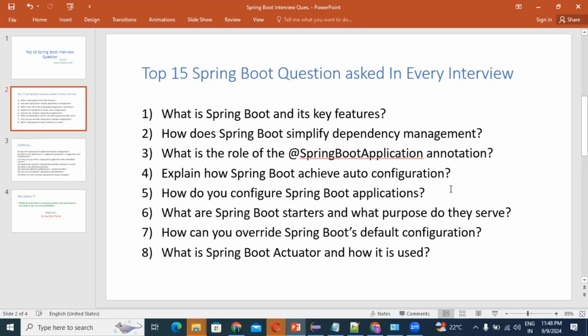If you're going to use any database, then with Spring Boot starter JPA, database things are automatically configured. Spring Boot starter mail, if you're going to configure anything related to mail, it will come automatically with Spring Boot starter mail.